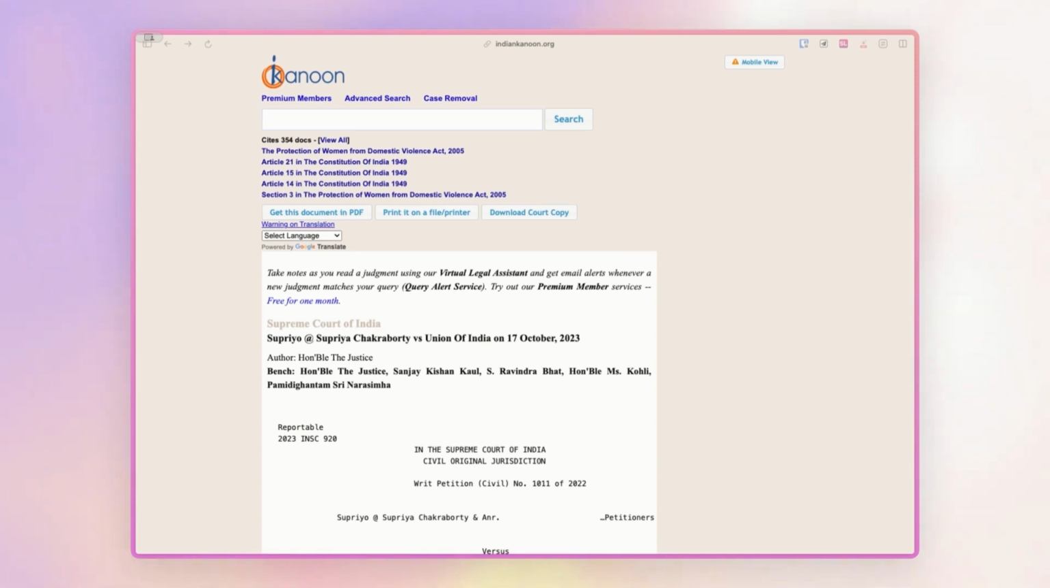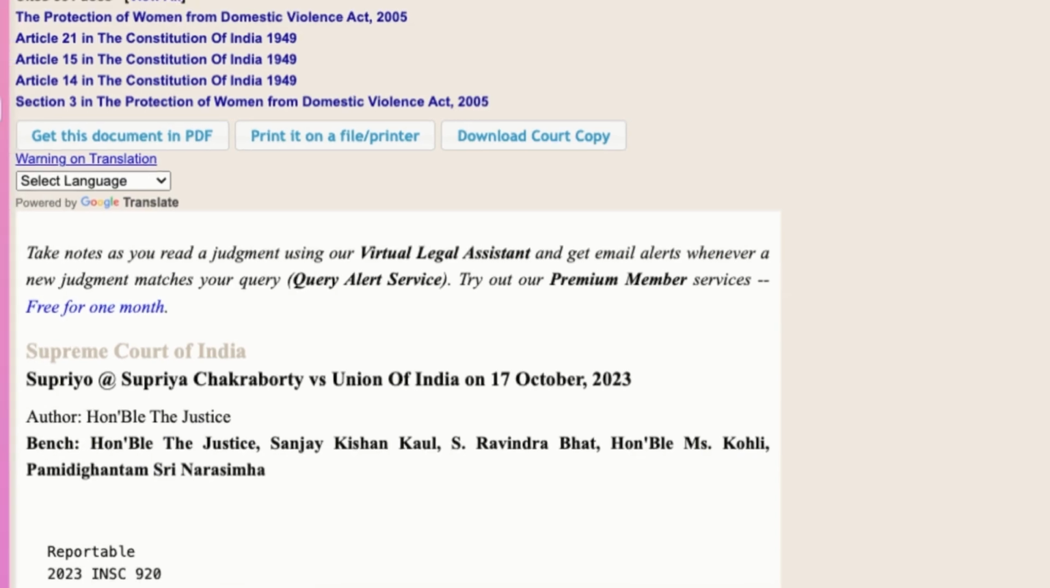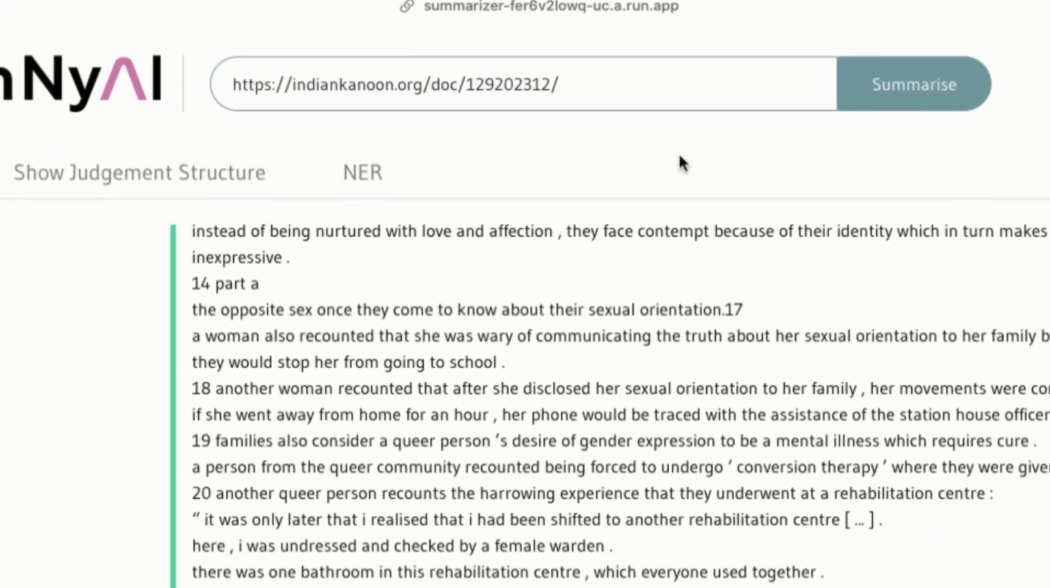I'm a senior curator. And what we're looking at right now is a judgment on the same sex marriage issue in the Supreme Court of India. In this particular judgment, we're going to run it through our model and see what our model pulls up. So I'm just going to copy the URL, and I would normally need to paste it into our sample app, which I've already done.